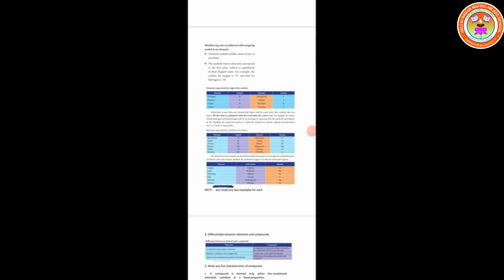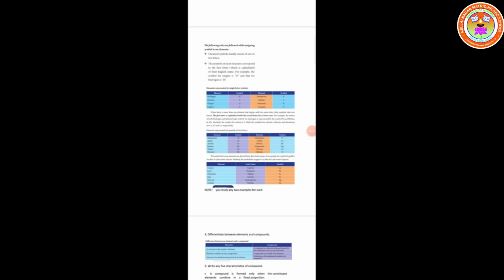For example, the symbol for oxygen is O and that for hydrogen is H. So the first letter of oxygen, capital O, and hydrogen is capital H.